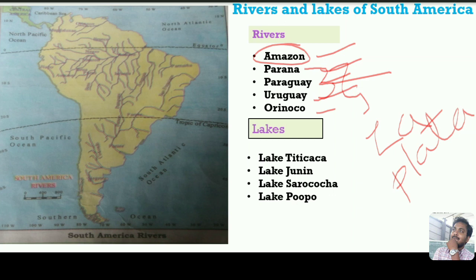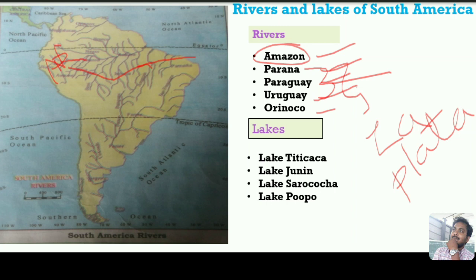It rises in the country of Peru, in the Andes mountain range. In the Andes, it rises and flows, and finally it reaches the Atlantic Ocean. Also, other important rivers are Parana, Paraguay, and Uruguay.